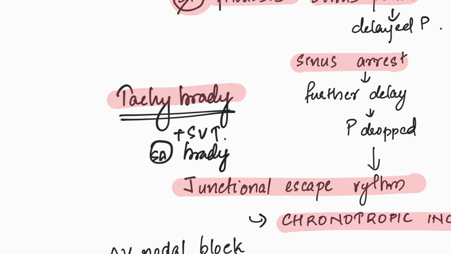In addition, some focus in the atria, because of the same fibrosis, becomes the center of arrhythmia. So, these patients will develop supraventricular tachycardia.